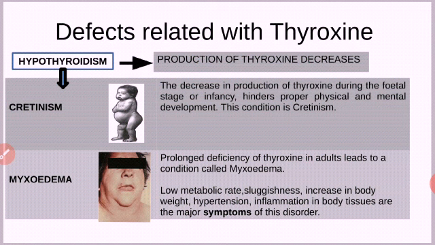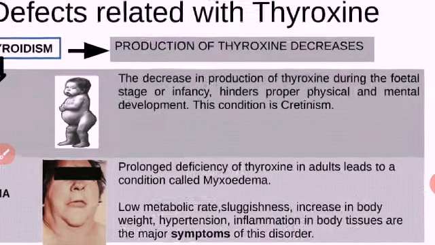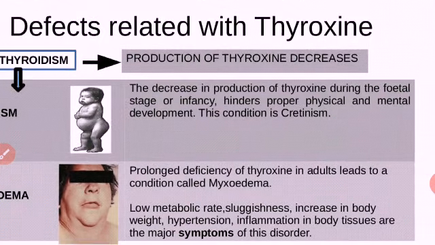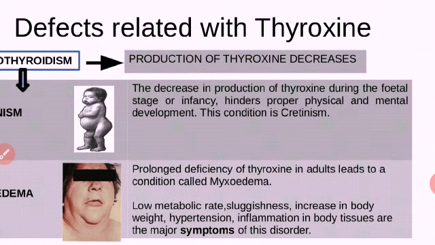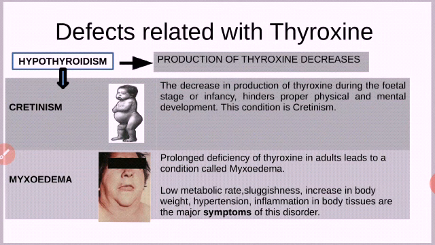When it decreases during the fetal stage or infancy, it hinders the proper physical and mental development. Physical growth and mental growth, both will not be normal. Then the condition is known as cretinism.